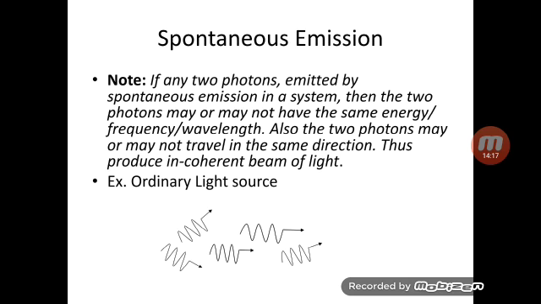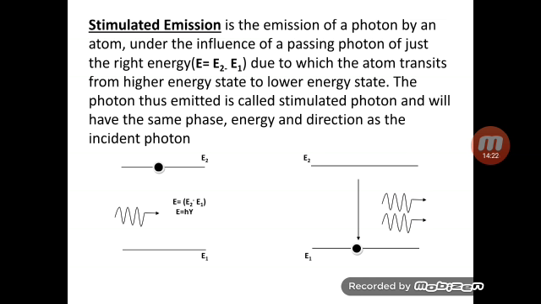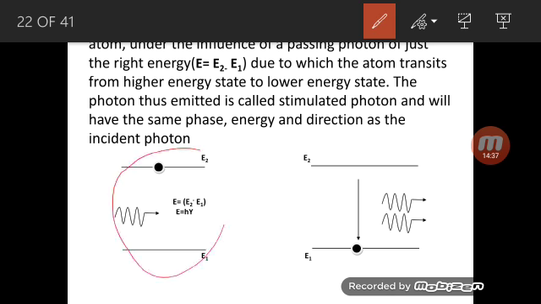Third one, the last one here for the class. The last one is stimulated emission. Very important. Stimulated emission is the emission of a photon under the influence of a passing photon of just the right energy. Suppose I have an atom in the E2 state, and I have a photon of the right energy. What is the right energy? E equal to E2 minus E1, that is, the difference of these two energy states.